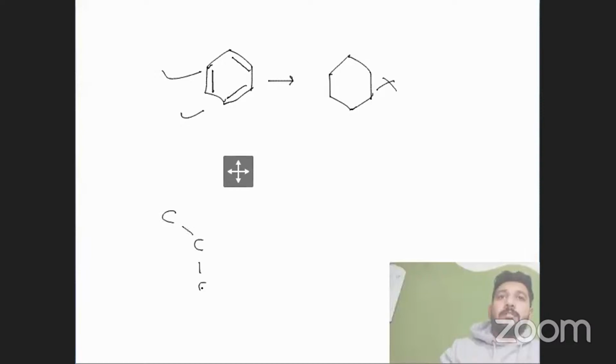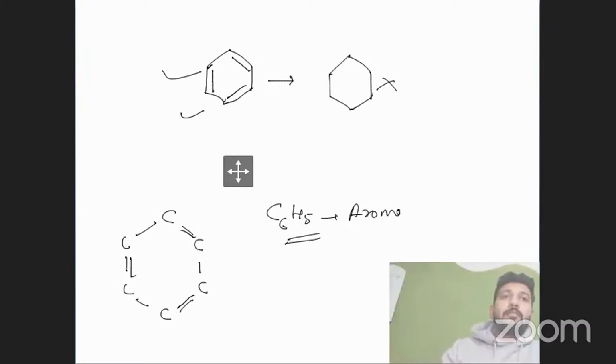This is a hexagonal structure, but if we draw the double bonds between these adjacent carbons, then we will get the benzene structure, right? The formula for benzene is C6H5. It's an aromatic compound. Sir, it is C6H6, sir. Oh, sorry, it's C6H6. C6H6, and it's an aromatic compound, right?